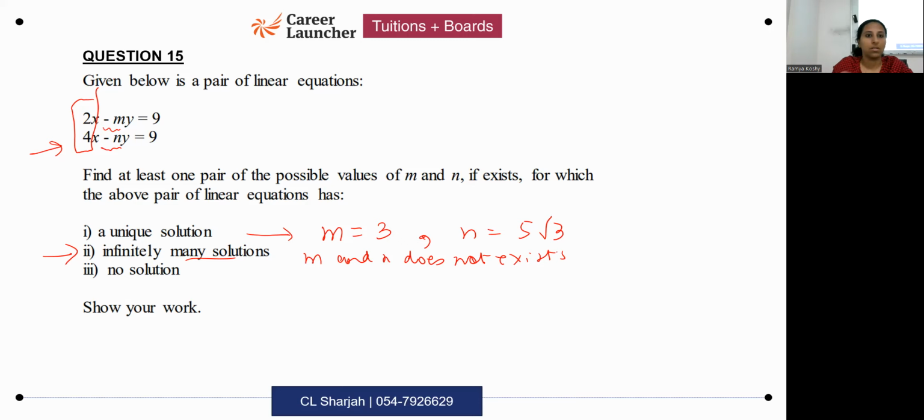That is important. So suppose I put m equals 3 only. What should n value be? 6. Because I'm having here coefficient as minus 3, minus 6 is double of minus 3. So m is plus 3, n is plus 6 I can put, or anything else, as long as n is double of that. They have written show your work.